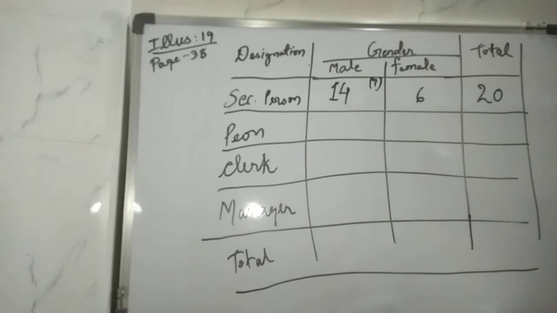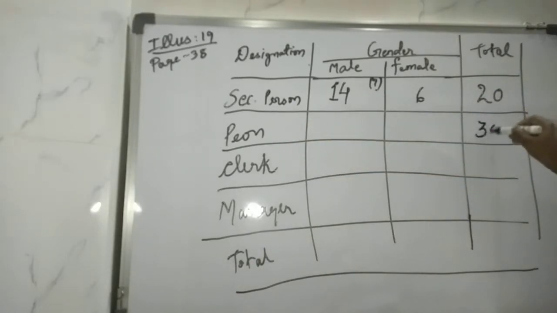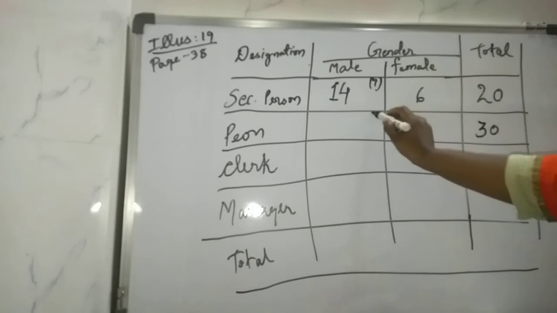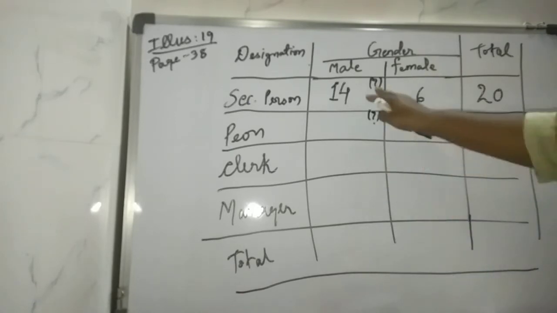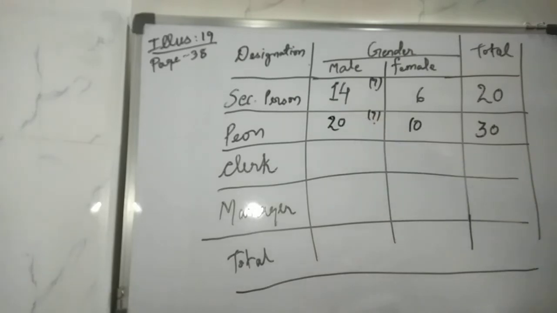Then read again, out of 30 peons. See, out of 30 peons means the total is 30. What are they telling? 10 are females. So from 30, 10 are females. If 10 are females, how many are males? 30 minus 10 would be 20. Clear? So 20 are males as peons.